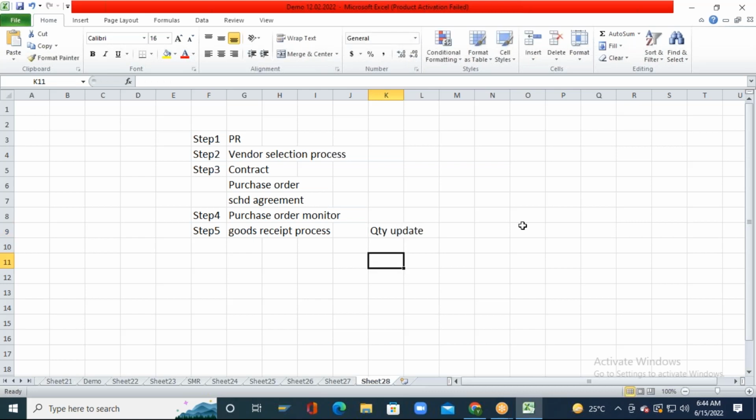and there will be finance postings, finance GL account postings.